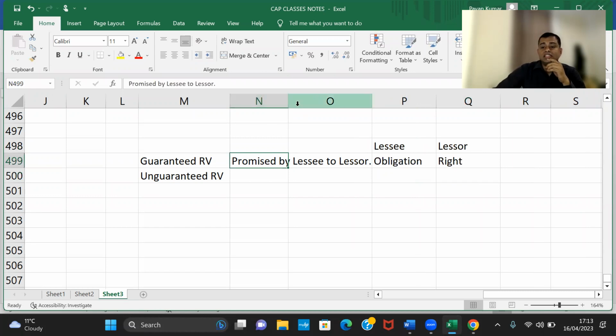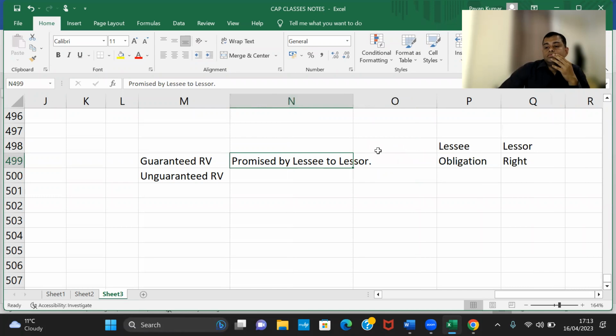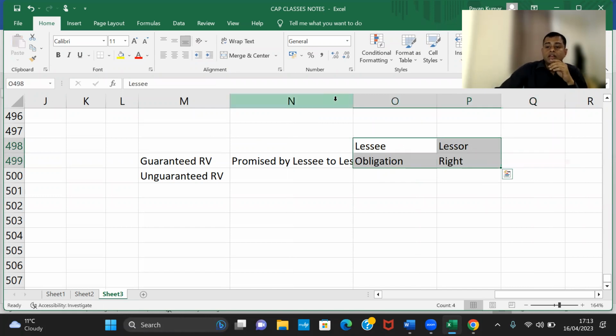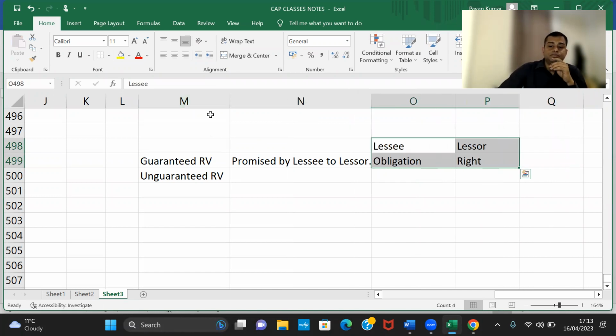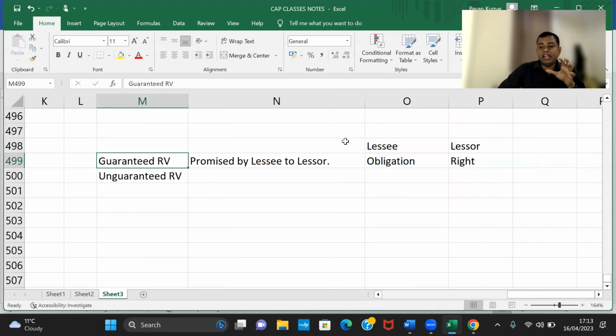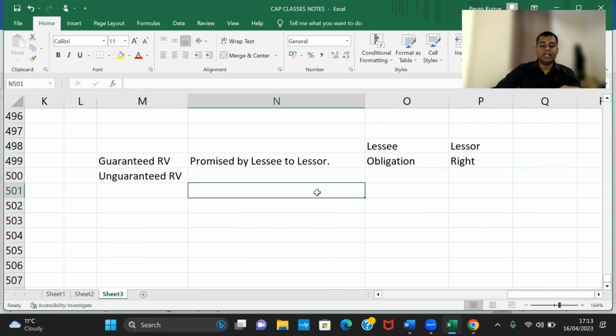So what is this? This is promised by lessee to lessor. If you understand the terminology properly, you'll understand the accounting easily. Guaranteed residual value. That means I'm telling you, hey, Kirti, give me your car. I'll use your car for 7 years and then I'll give it back to you.